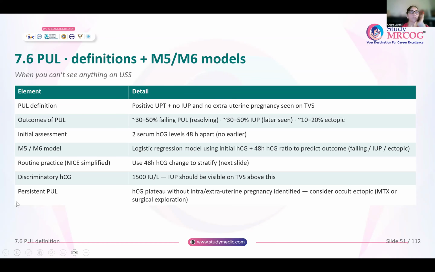So how do you manage these women, those who have pregnancy of unknown location? You have diagnosed, UPT is positive, you have done a TVS, you cannot see intrauterine pregnancy, you cannot see an extrauterine pregnancy also. First step that you have to do is you have to do HCG levels and repeat the HCG after 48 hours. Remember, after 48 hours, you will not do an HCG before that. If you do before that, it is not diagnostic.